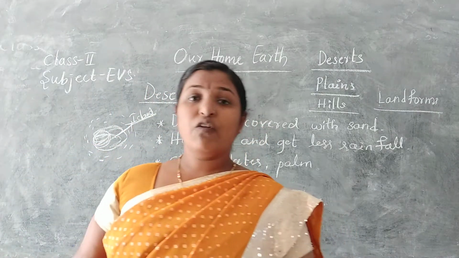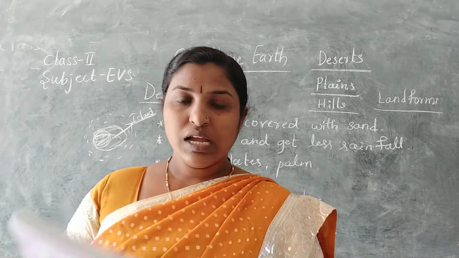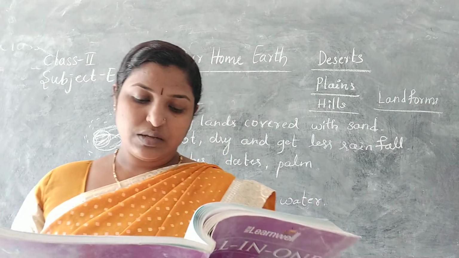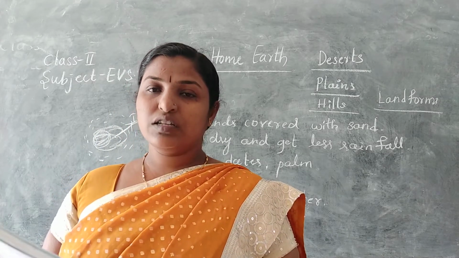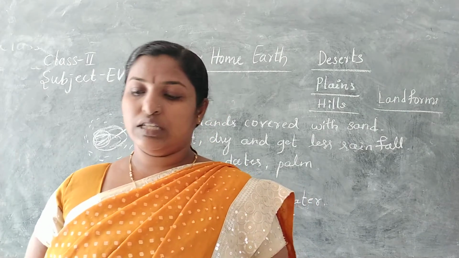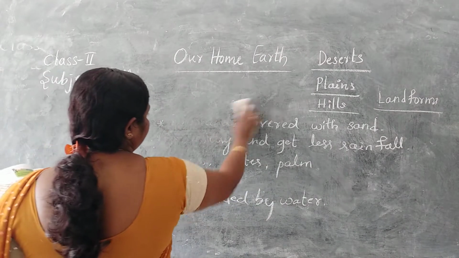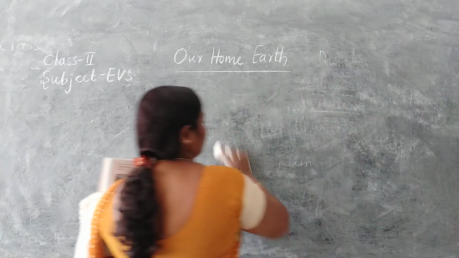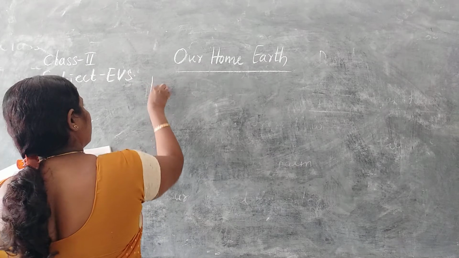Let me repeat these answers once again. Very hot, dry lands are deserts. Large areas of flat lands are plains. Small mountains, hills. Different features of the earth's surface, landforms. Next concept is water bodies on the earth.